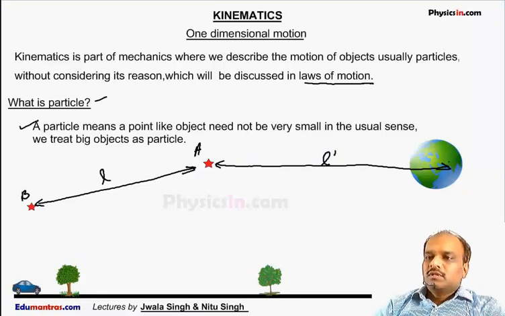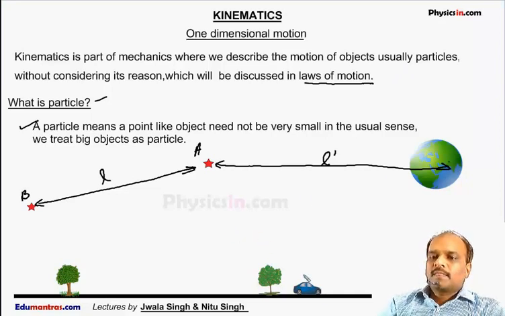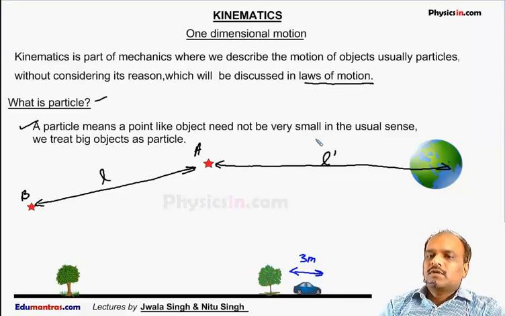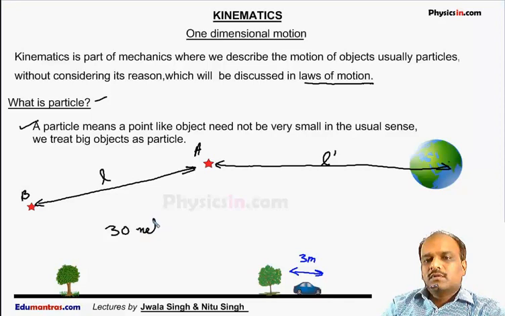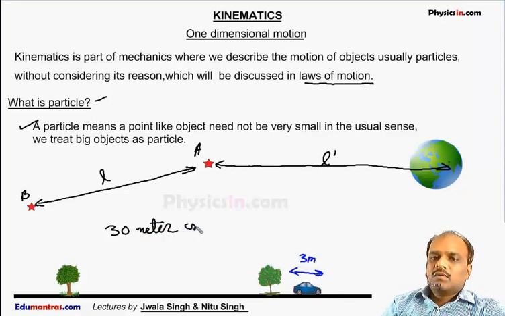Now watch this car. Suppose this car is moving on a horizontal road like this. If this car moves for a large distance, now suppose the length of this car is 3 meter. If this car travels 30 meter or 100 meter, in that case we can never treat this car as a particle.